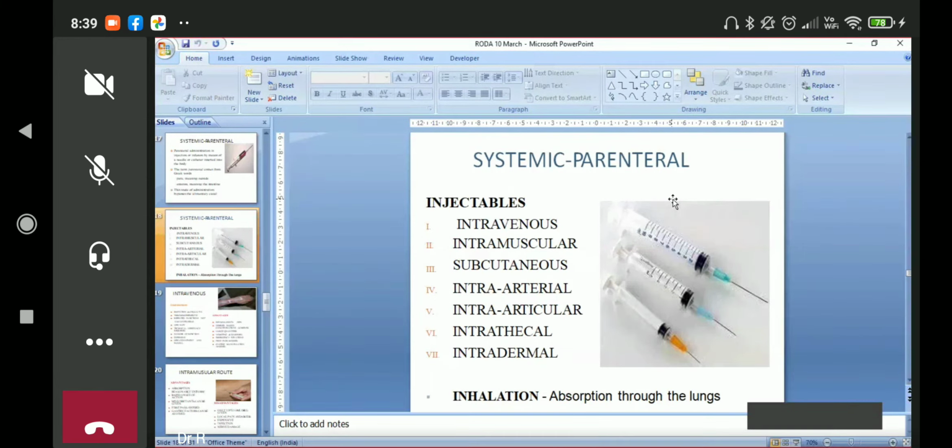Especially in general anesthesia, we give nitrous oxide gas for induction and maintenance of anesthesia, and halothane for induction, through the inhalational route. This drug comes to the blood, goes to the brain and produces anesthesia. So here, the lungs become one of the parenteral routes for the administration of the anesthetic agent.